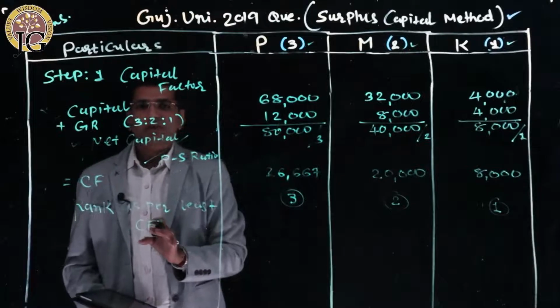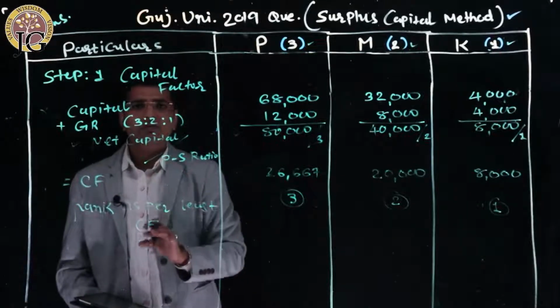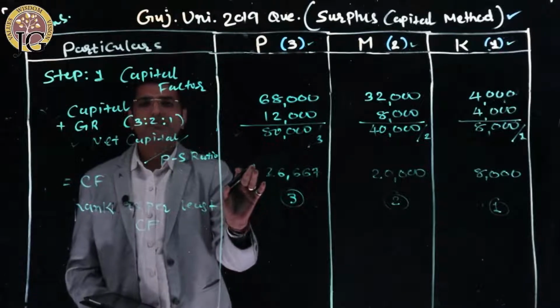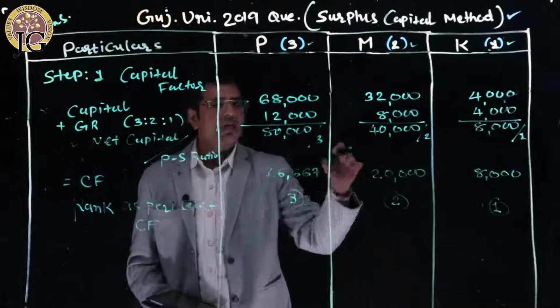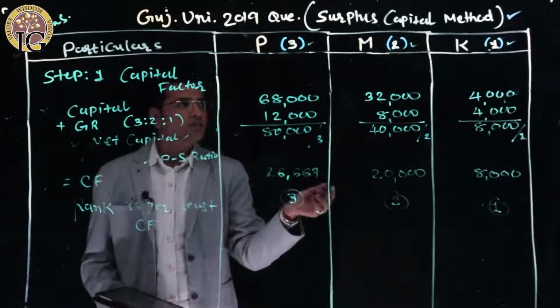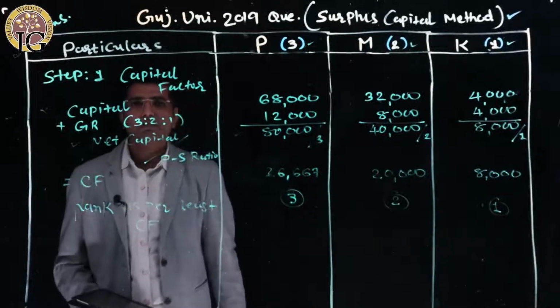This is clear to everyone? Step number 1, according to step number 1, you will get the information that P must get first, and then M, and then lastly K, right? So this is step number 1. Let's make step number 2.